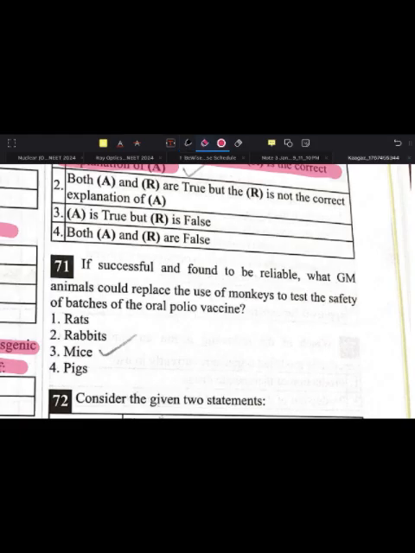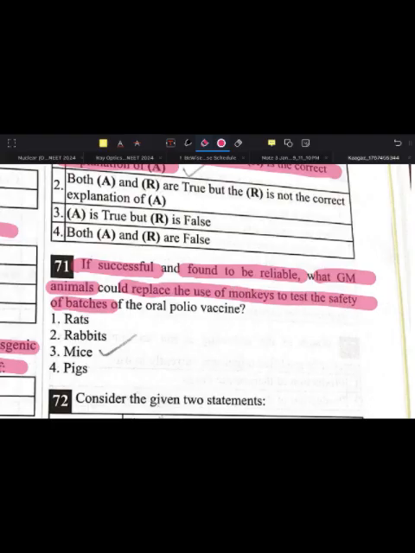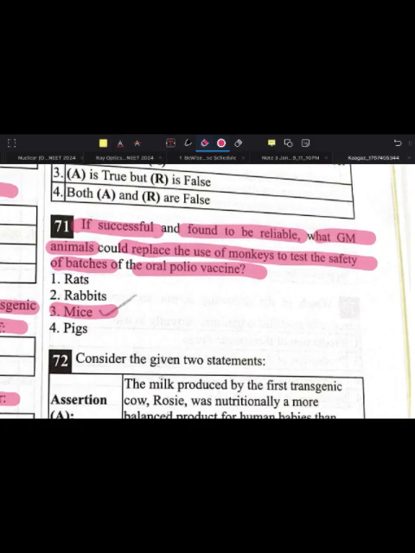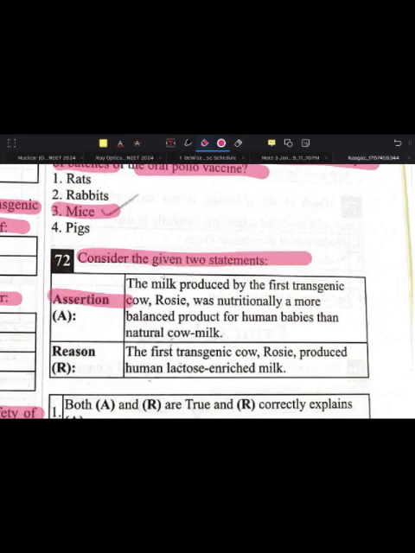Next, if successful and found to be reliable, what GM animal would replace the use of monkeys for the safety testing of batches of the oral polio vaccine? Of course, the mice. Consider the given two statements, assertion and reason again.